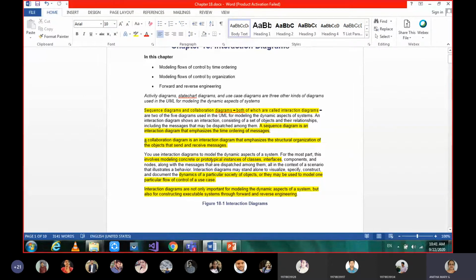Based on such instances and their communication, when we capture them in one flow of control, we call them interaction diagrams. When that flow of control is shown based on time ordering, it is a sequence diagram, whereas if you show it as a structural organization, then it is called a collaboration diagram.